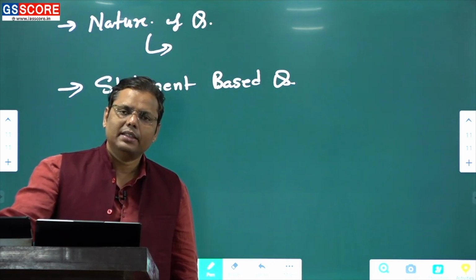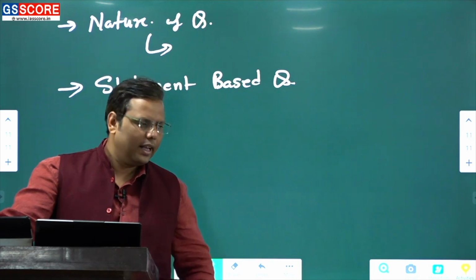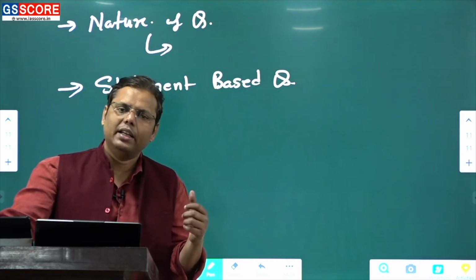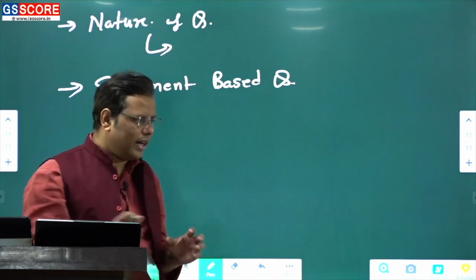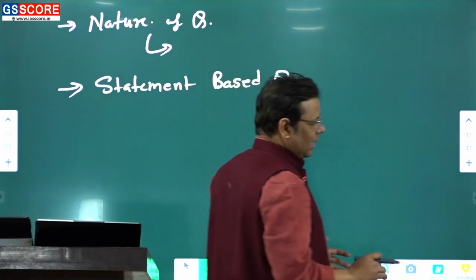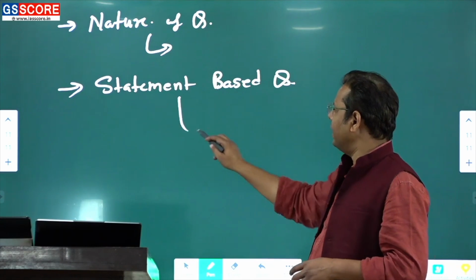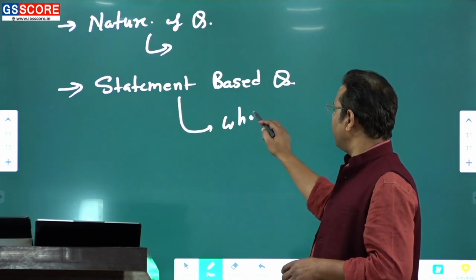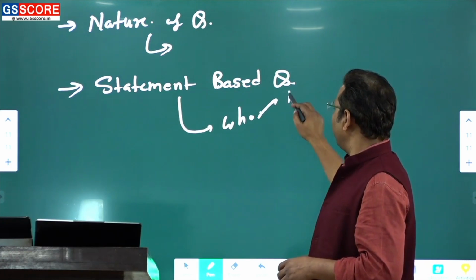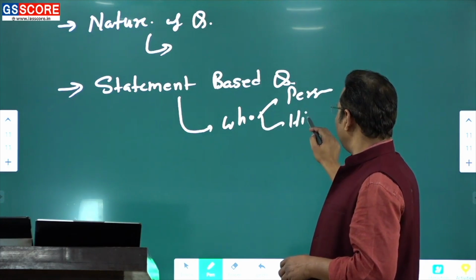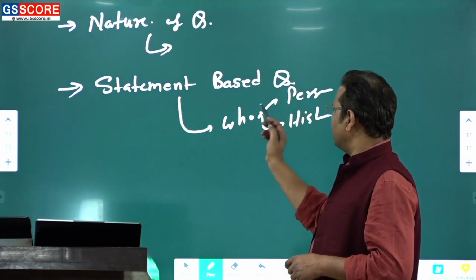This is one area which creates several problems for you, because when it comes to statements, it is easy to say that you have to identify who said this statement. Maybe a historical personality has given it, or some historians might have given it. So this is one thing.